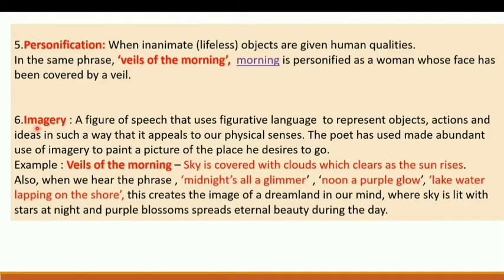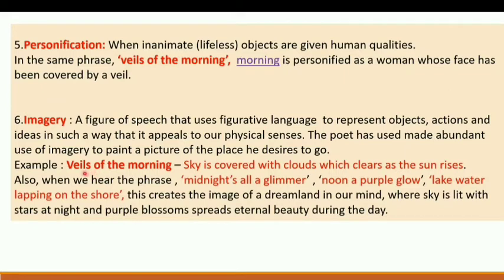Now, what is imagery? It is a figure of speech that uses figurative language to represent objects, actions, and ideas in such a way that it appeals to our physical senses. Throughout the poem, the poet has made abundant use of imagery to paint a picture of the place he desires to go.